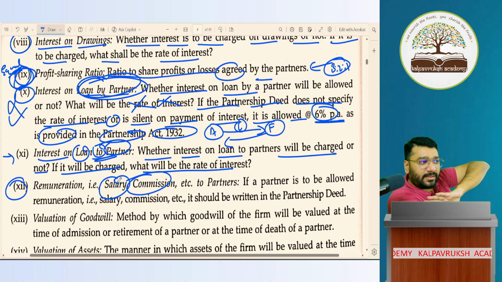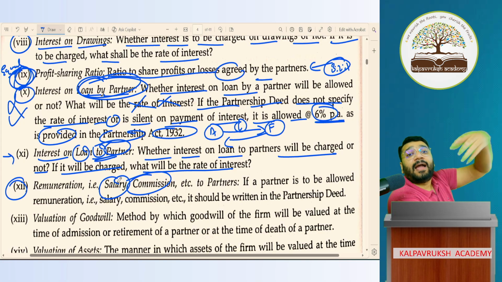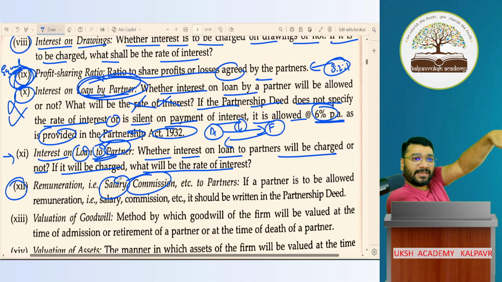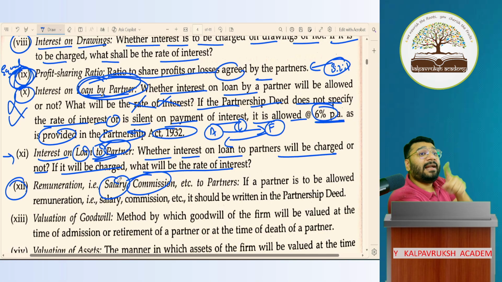Both of us are partners. You are also managing the business, I'm also managing the business, plus I'm teaching also. You are managing the business, I'm managing the business, and for that we're getting profit. But I'm teaching also. Am I doing extra effort? Yes. For that, I'll demand either salary or commission. That is called remuneration.